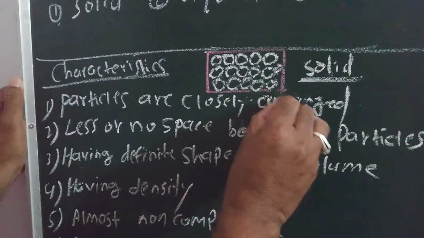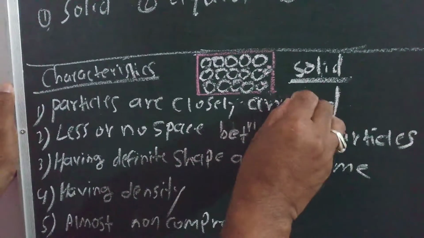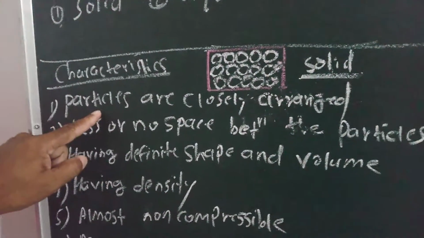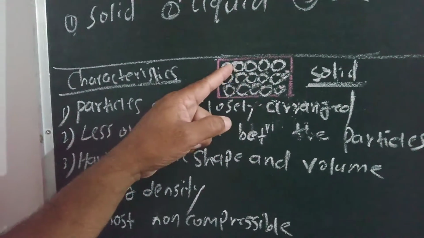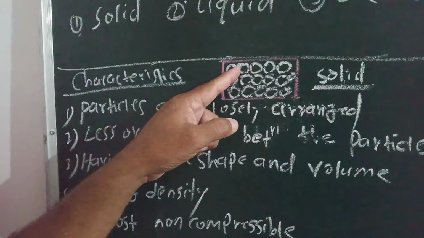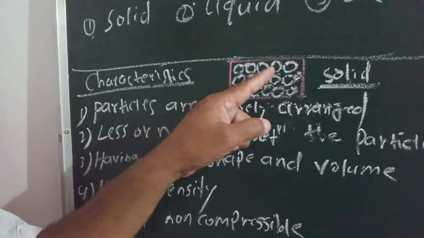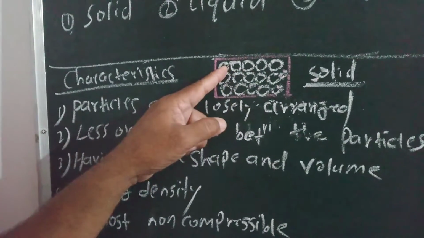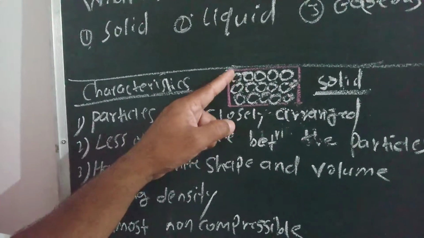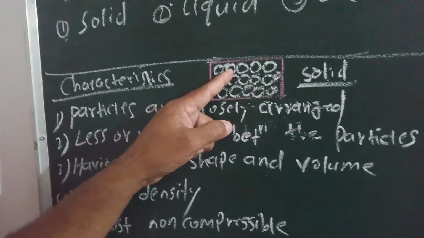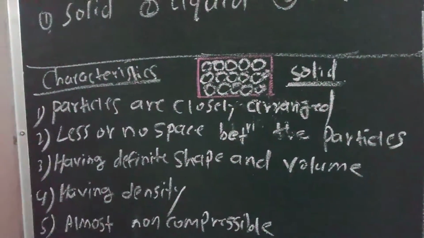That is, the first property is that particles are closely arranged. We know that the particles in a solid are arranged very closely. See these particles. Particles means atoms.